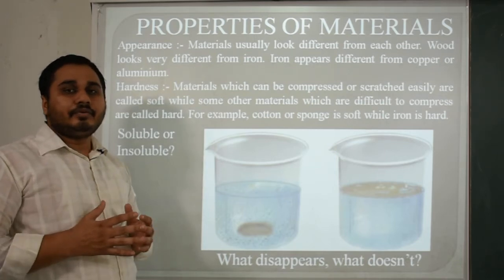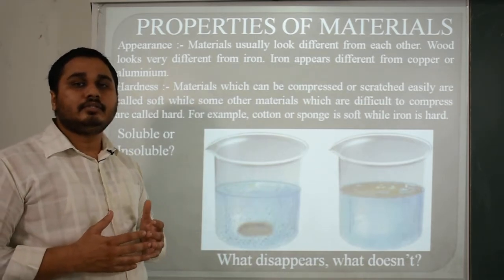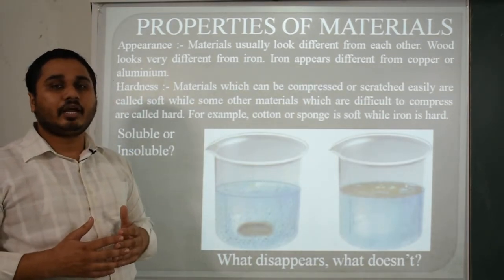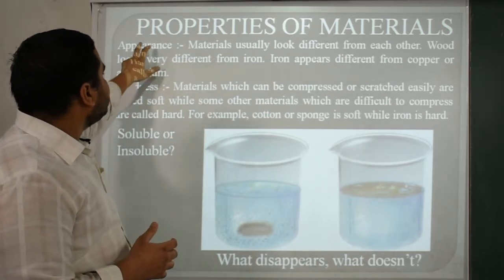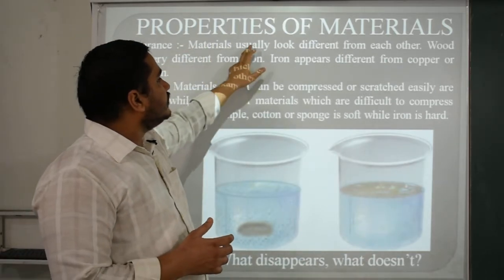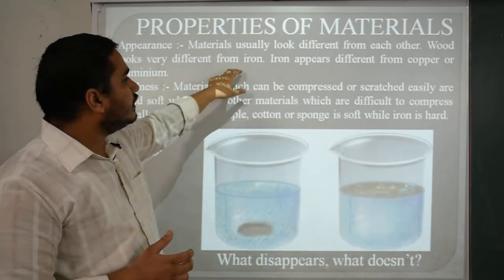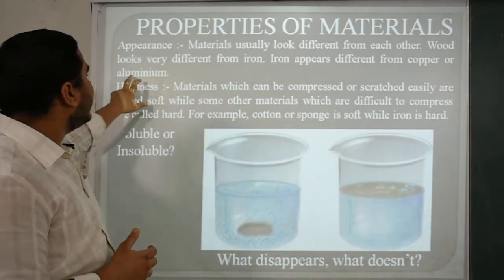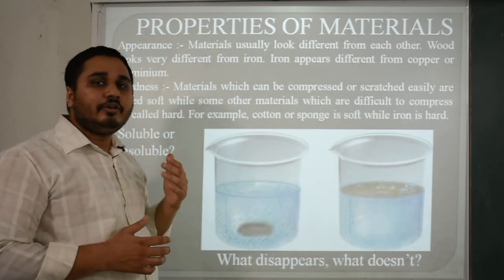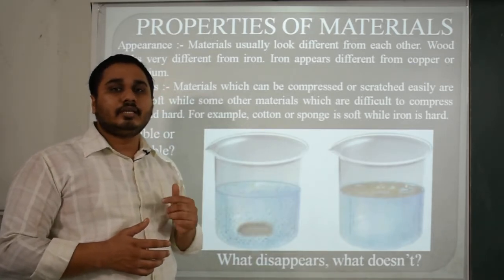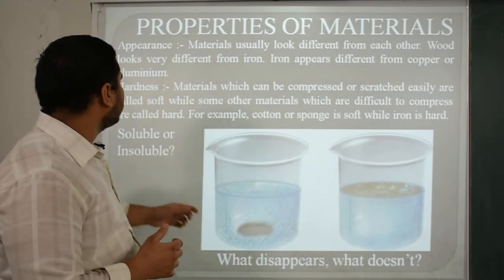Every material has its own properties, like hardness, polish, luster and different kinds of nature. The first is appearance. Materials usually look different from each other. Wood looks very different from iron. Iron appears different from copper and aluminium. As you can easily feel and test them, you will experience the difference between them.